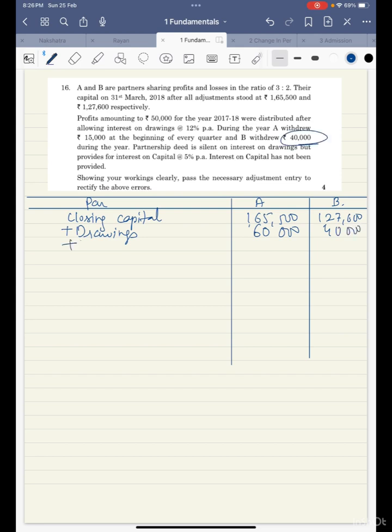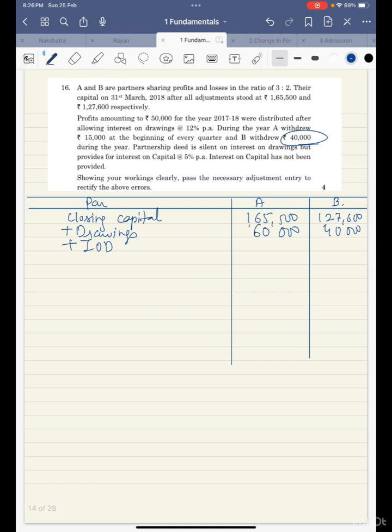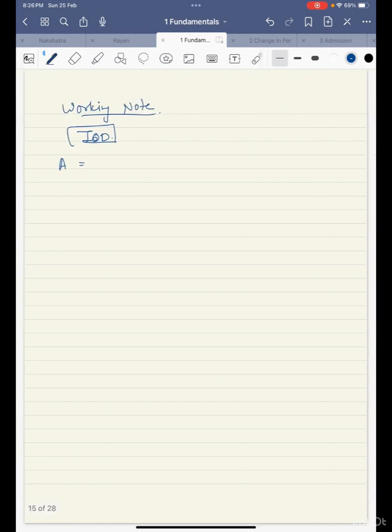Now we need to add interest on drawings also. For that we need to calculate interest on drawings first. So let us take a new page, and under working part you need to calculate the interest on drawings as well. Interest on drawings. So for A, A's drawings were 15,000 in the beginning of every quarter and the rate is given as 12%.